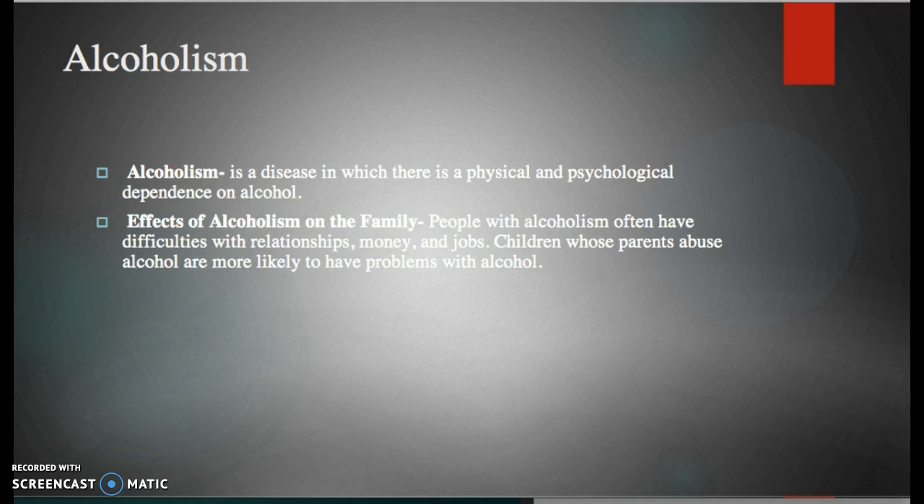The next slide that we're going to go over is alcoholism. So what is alcoholism? Alcoholism is a disease in which there is a physical and psychological dependence on alcohol. Effects of alcoholism on the family. People with alcoholism often have difficulties with relationships, money, and jobs. Children whose parents abuse alcohol are more likely to have problems with alcohol in the future, unfortunately.